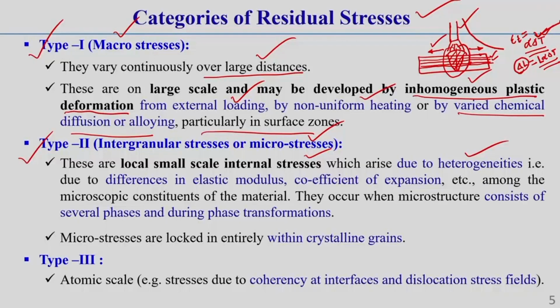Due to this non-uniform expansion and contraction, what I have told you, some varying expansion and contraction can develop in that material, correct. Due to this, some locked-in stress can develop internally. That stress is called type 2 residual stress. This type 2 residual stress generally occurs when the microstructure consists of different types of phases, also during phase transformation.